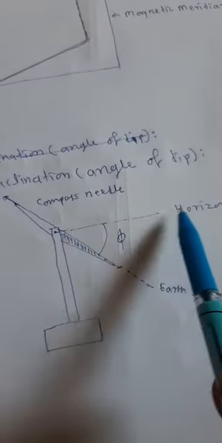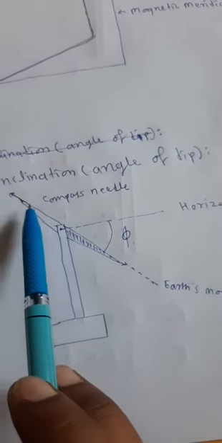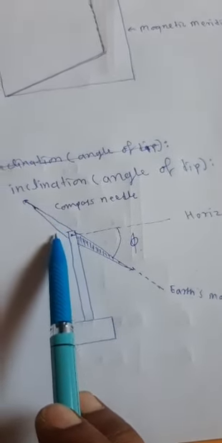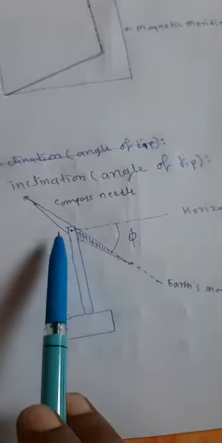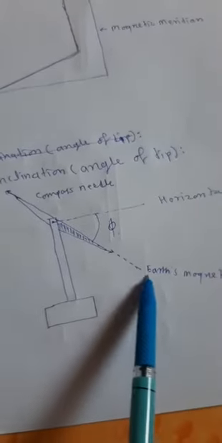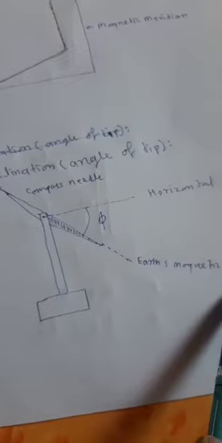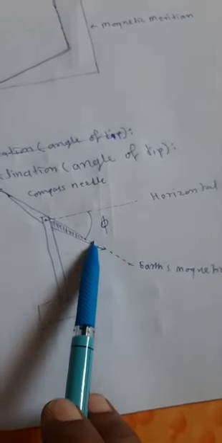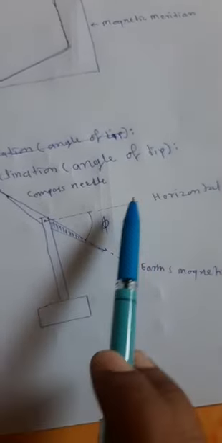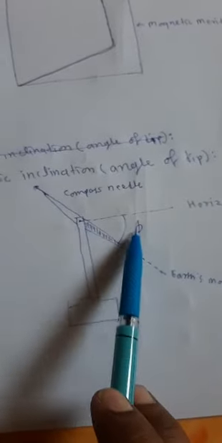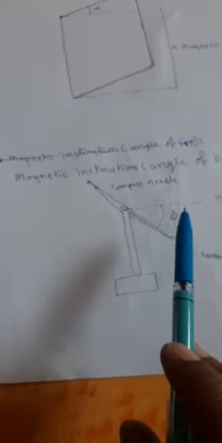Say this is the horizontal, and this magnetic needle, compass needle, will be like this. This indicates that this is the direction of the magnetic field of the earth. The angle made by this direction of the magnetic field of the earth with the horizontal is known as the magnetic inclination or angle of dip.